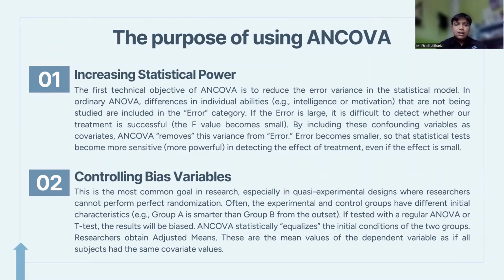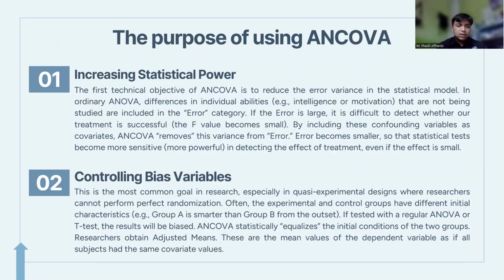If the error is large, it is difficult to detect whether our treatment is successful. The F value becomes small. By including these confounding variables as covariates, ANCOVA removes this variance from error. Error becomes smaller, so that statistical tests become more sensitive or more powerful in detecting the effect of treatment, even if the effect is small.